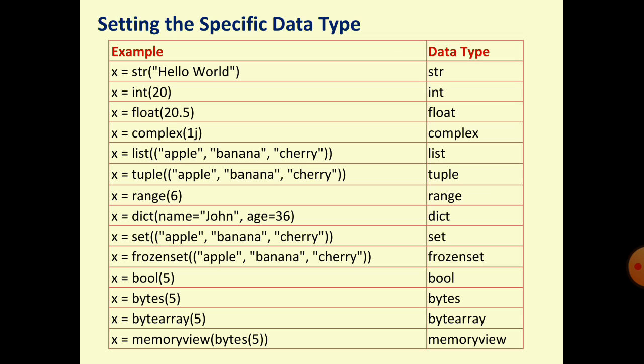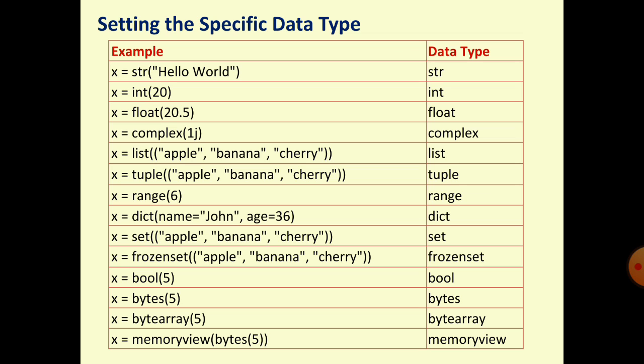Suppose you want to store the value in x as a string type. We can set it through str: x is equal to str, parenthesis, double quotes, and you write the value.